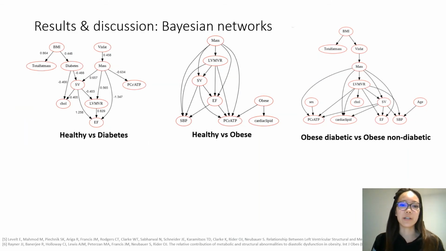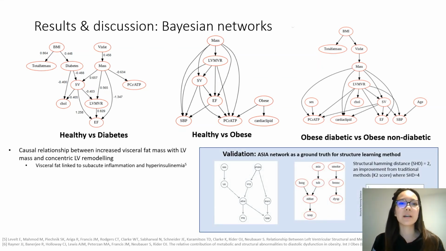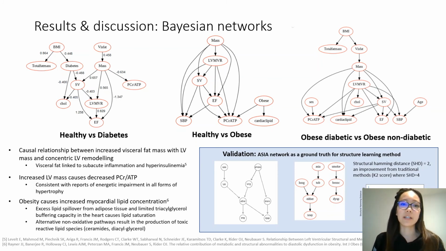From the generated Bayesian networks, we see the algorithm has learned quite a representative set of relationships. In a nutshell, here are a few key observations. There is an implied causal relationship between an increased visceral fat mass and LV mass and concentric LV remodeling. This is consistent with theories of visceral fat linked to subacute inflammation in diabetics. Next, increased LV mass causing decreased PCr/ATP, further supporting the results from the SHAP and theories of hypertrophy. Finally, obesity causing increased myocardial lipid concentration.